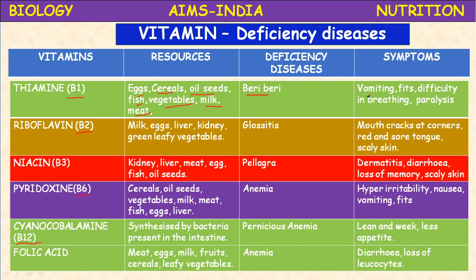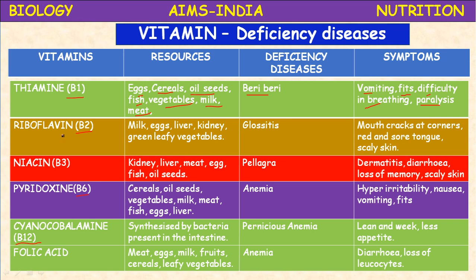What are the symptoms of beriberi? Vomitings, fits, means convulsions, difficulty in breathing, loss of appetite, means loss of hunger, and paralysis. These are the symptoms of vitamin B1 deficiency. Thiamine deficiency leads to beriberi disease.